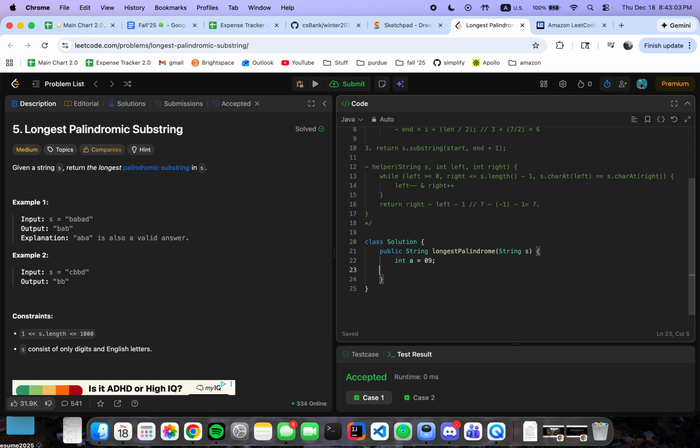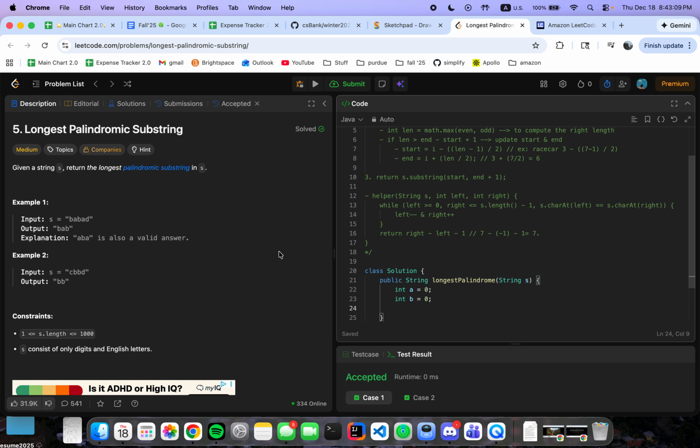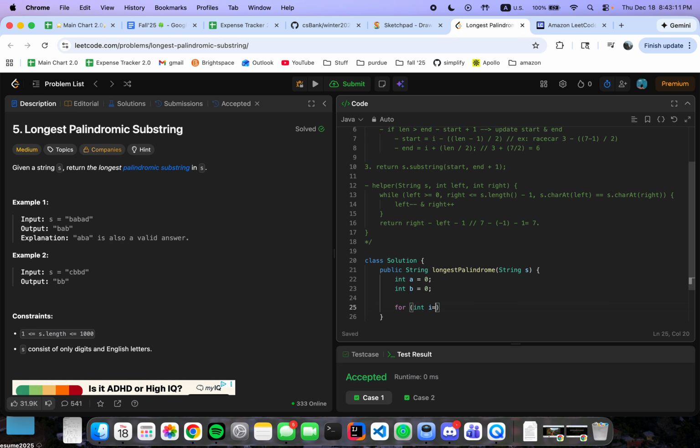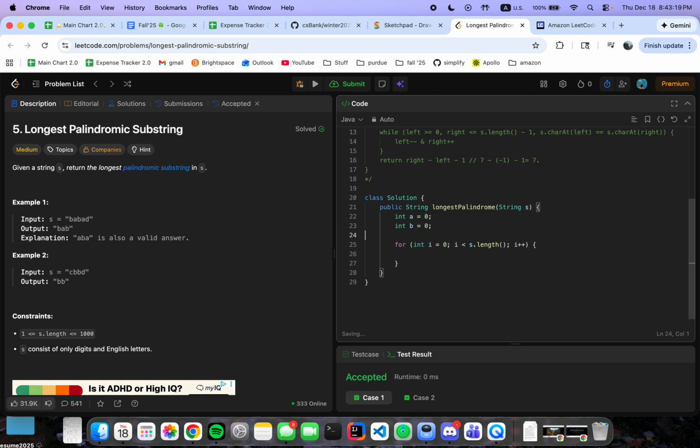So we're going to have two variables, a and b, and then from there we are going to loop through the string s. Again, as I told you earlier, it's going to be a substring of start and end plus 1.